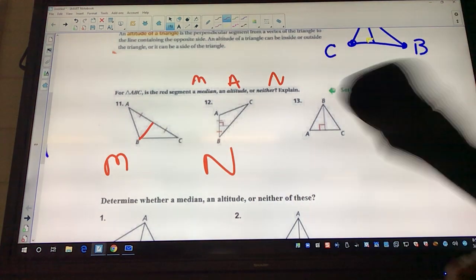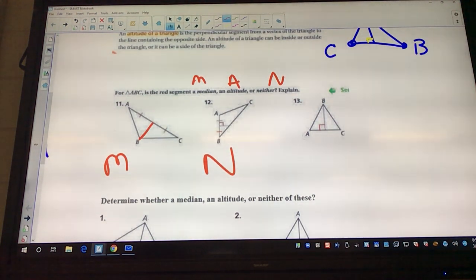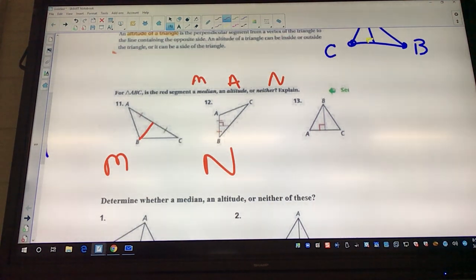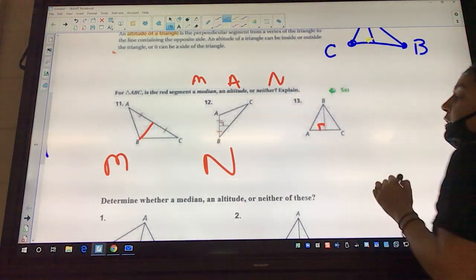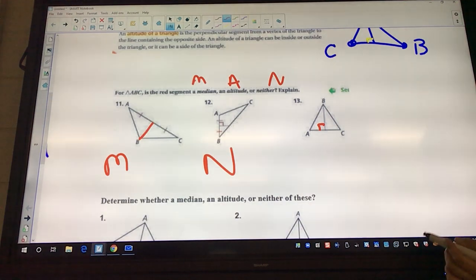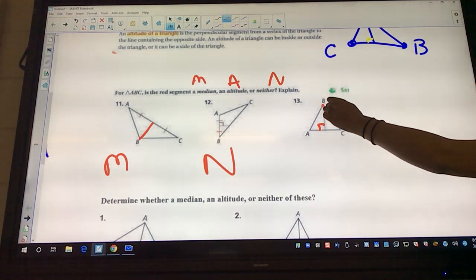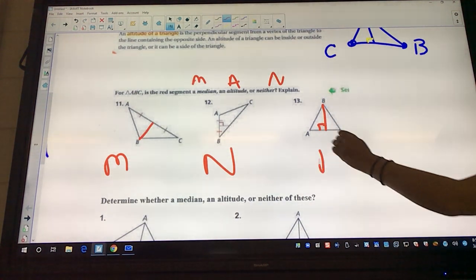Okay. 13. Does it have the median tick markers saying that they're equal? No. Okay. What about the square to say it's a right angle? Okay, so look, right here we got the square to tell us the right angle. So it's probably an altitude. It starts at a vertex and it goes straight down to make a right angle. This is going to be an altitude.